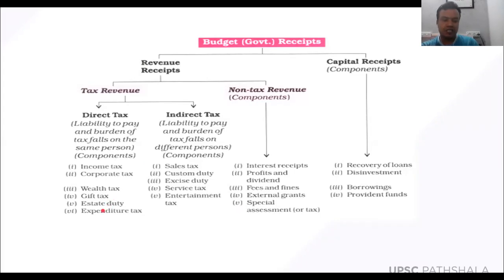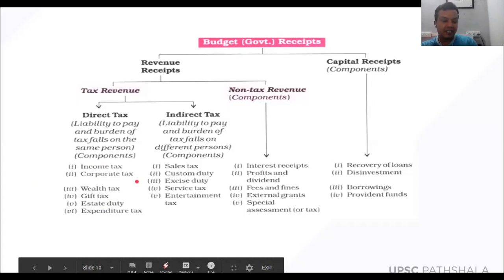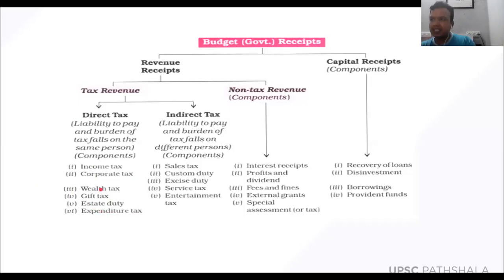Wealth tax means what? Suppose you have wealth. As I told, the government can impose a tax on virtually anything. If you are earning money, pay the tax. If you are earning money by establishing a company, you have to pay the tax. You have wealth, you have to pay the tax. You are gifting someone, you have to pay a gift tax. If you have an estate, then you have to pay the tax. If you are spending some money, then also you have to pay the tax, right? So all these taxes you pay directly to the government, and that is why these are called direct taxes. There is one best example of a direct tax, that is called capital gain tax.